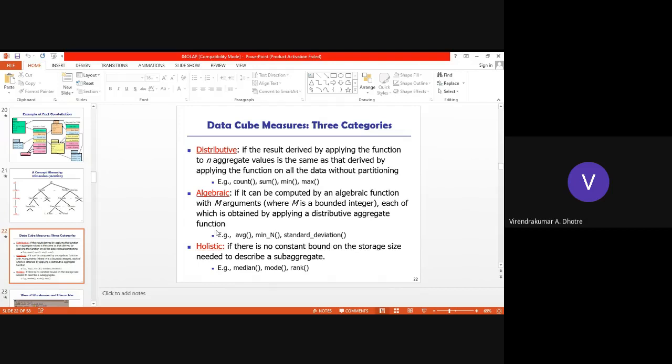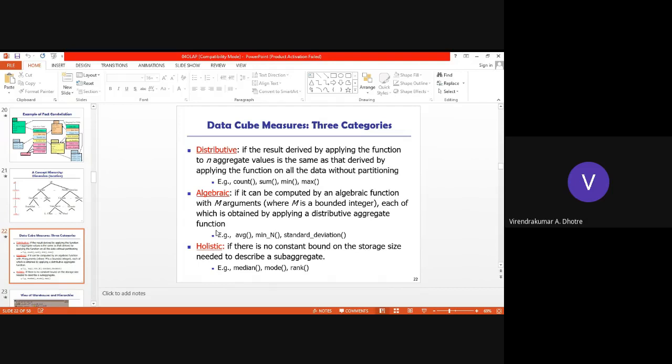Minimum: suppose there are 1 lakh records and I want to find which product category has the minimum sold value. Within seconds I can use the minimum function, otherwise I would need to go through each and every one of the 1 lakh records. Not required. I can use min function, max function.